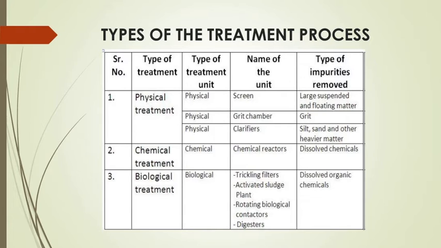As we discussed, one of the physical treatments is called the skimming tank. The skimming tank is used to remove oil and grease from the wastewater and effluent, which float over the top of the wastewater. If we supply air from the bottom, we can remove it from the top of the wastewater through a trough. That is why the skimming tank is used to remove the oil and grease floating over the surface.